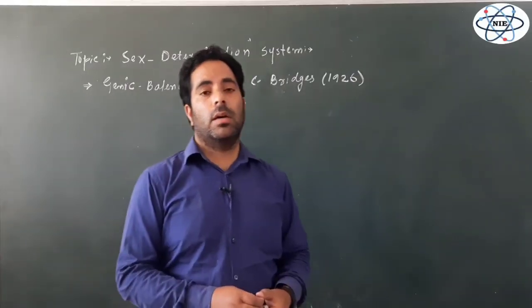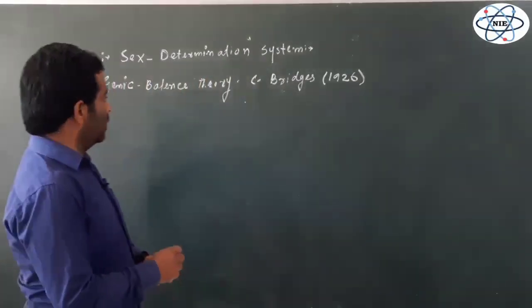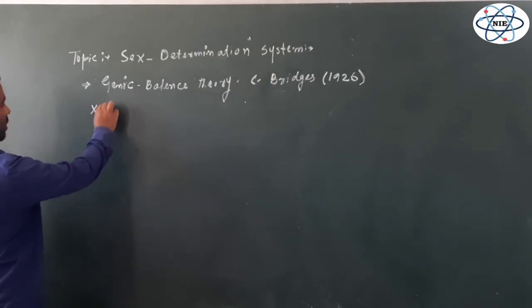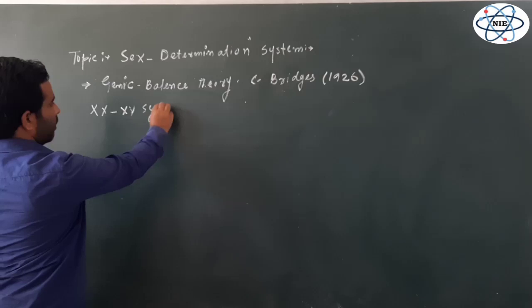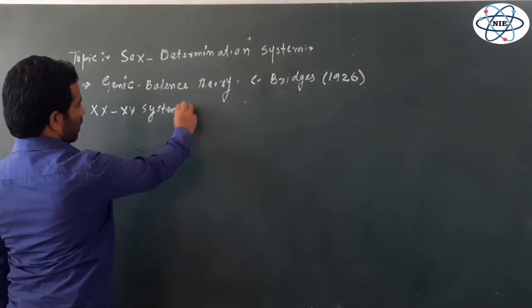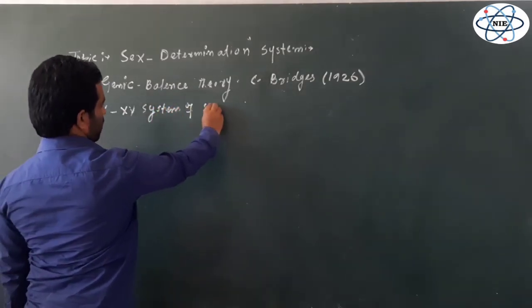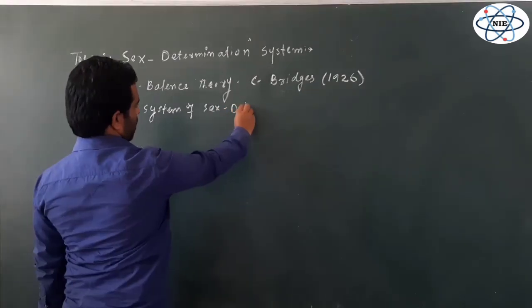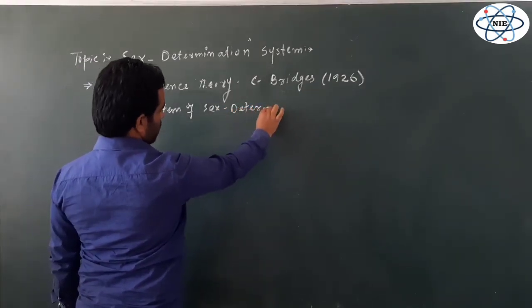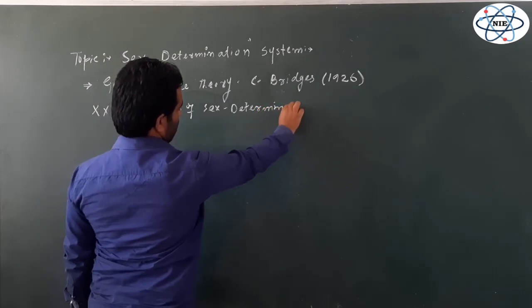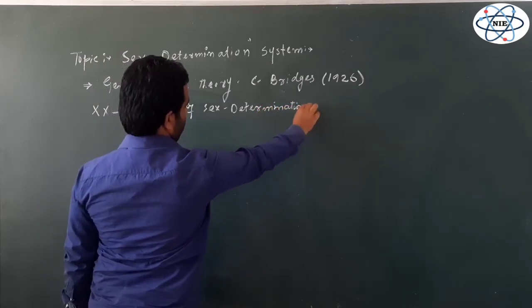Okay, students, in the last video we discussed the XX, XY system of sex determination. The XX, XY system of sex determination was done in the last lecture, right?